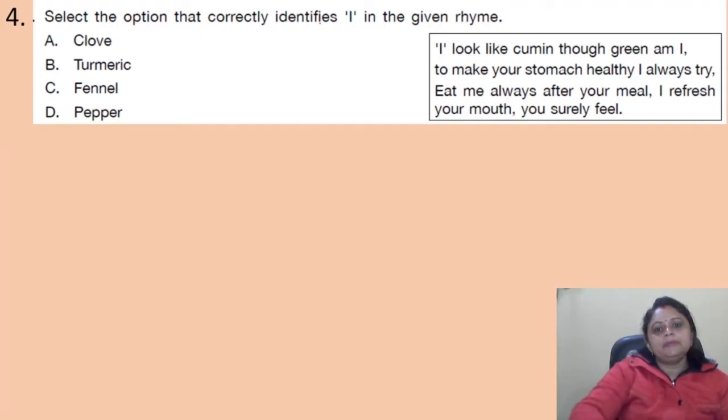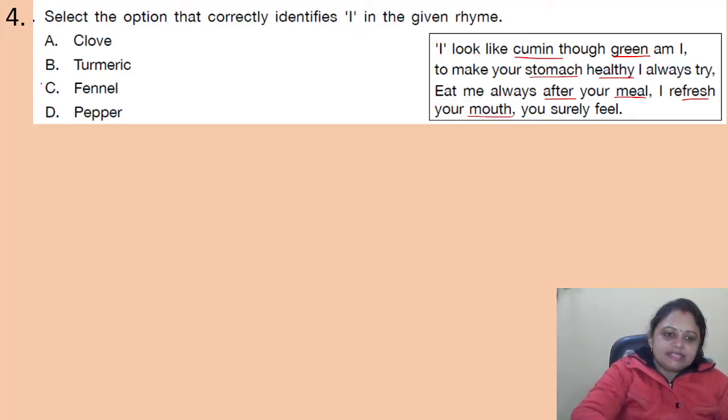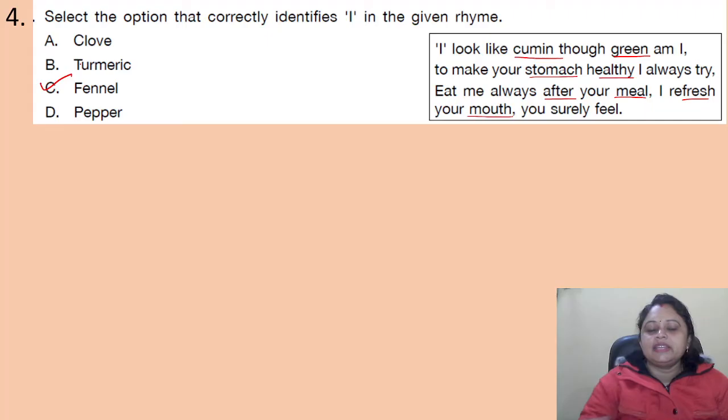So here, C. I look like cumin and it is also green and it keeps our stomach healthy. We should take it after our meal and it refreshes our mouth. So what is that? Do you have any idea? Yes, it is fennel. So here the correct answer is option C, that is fennel.